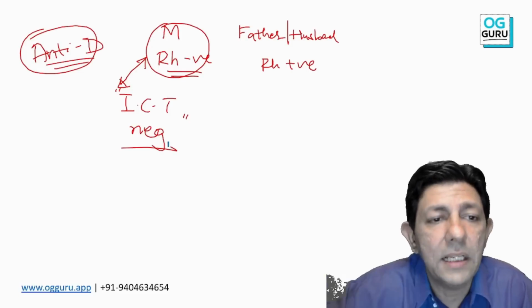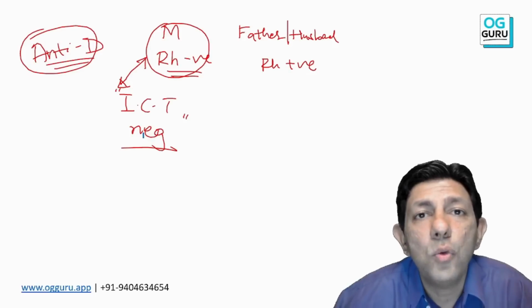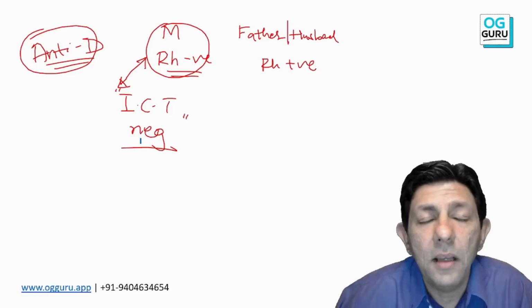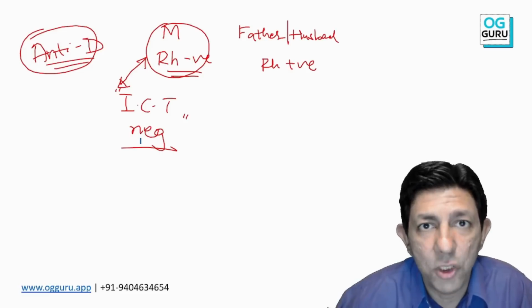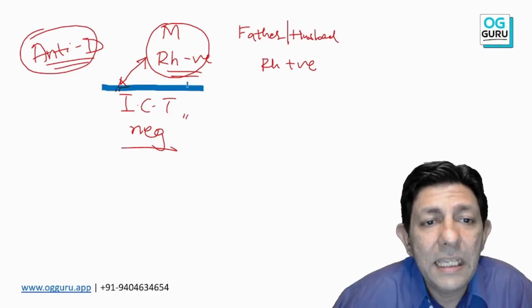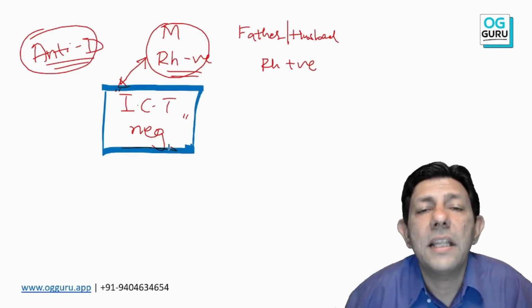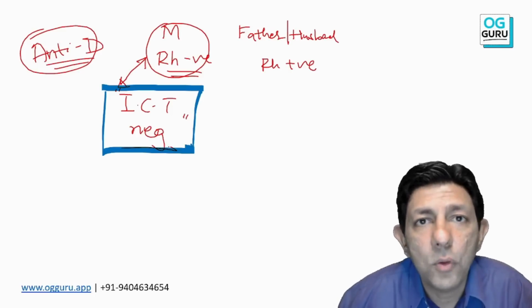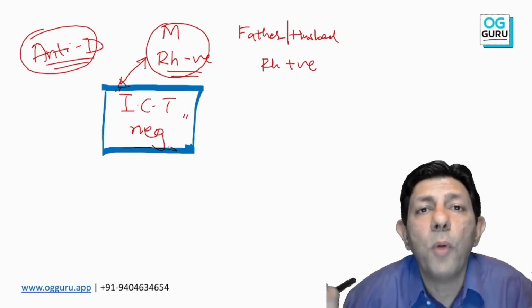Because please understand this, anti-D is to prevent antibody formation, or prevent maternal isoimmunization. So ICT negative tells me that mother is not yet sensitized. If the indirect Coombs test is positive, there is no point giving anti-D.